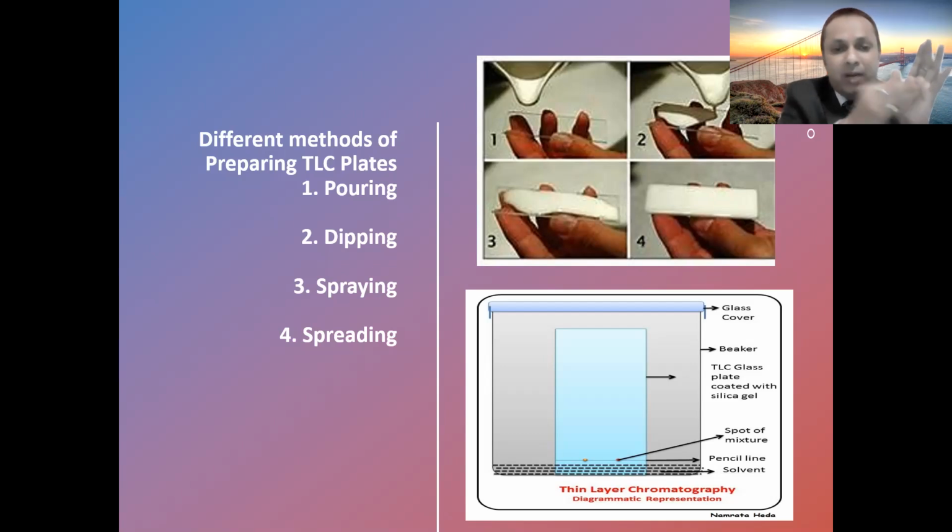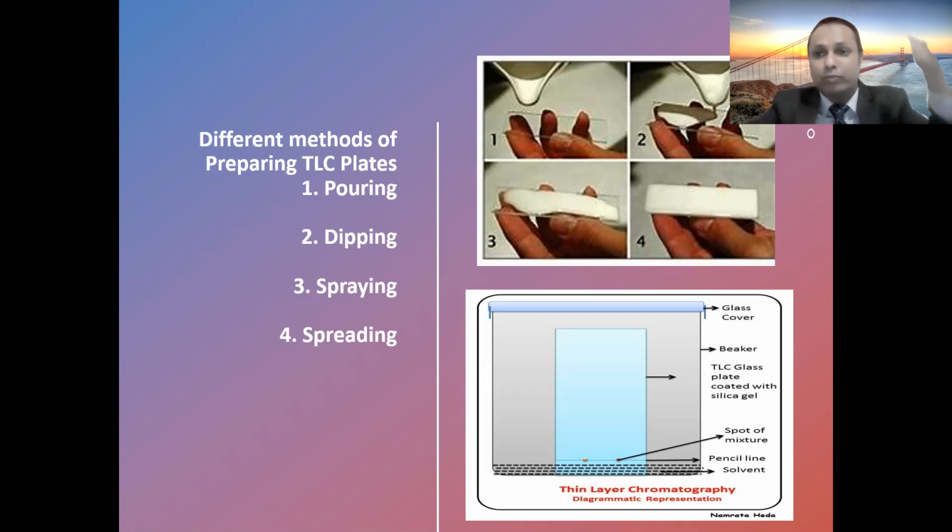Otherwise, in some part of the TLC plate, if you spray more, a thicker layer will be formed. And in the other part, what will happen? A thin layer will be formed. Okay, and another one is spreading. With the help of a spreader, you can uniformly spread the silica gel G over this TLC plate.